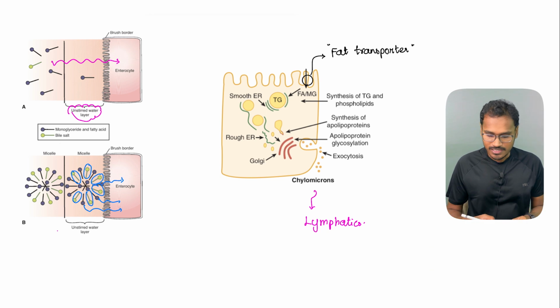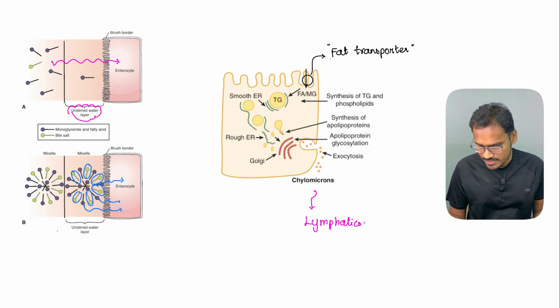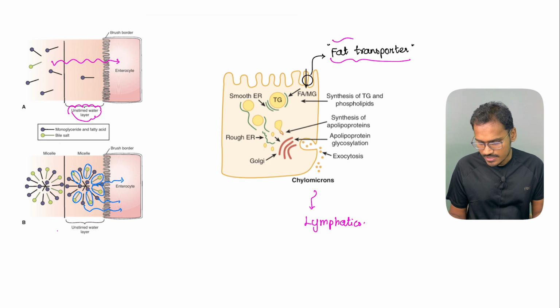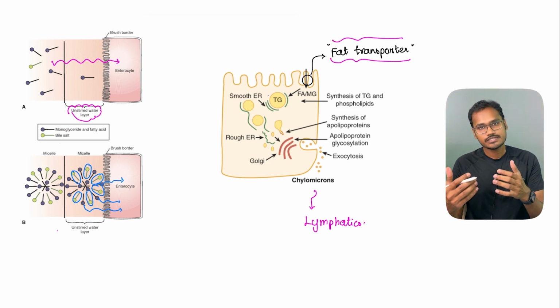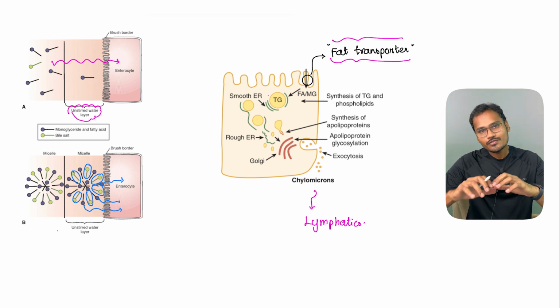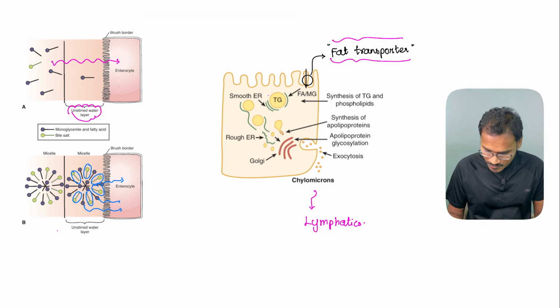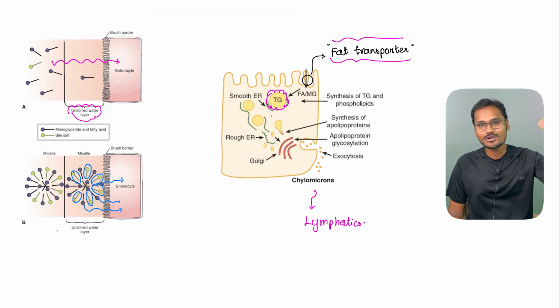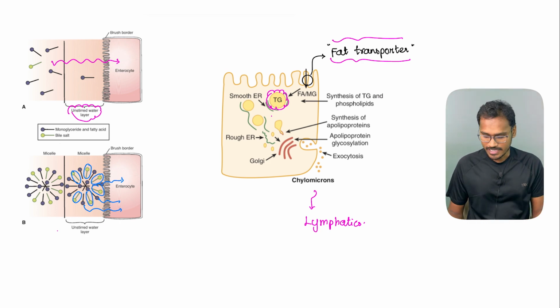And after that, the lumen will have some transporters. Previously, they said no transporter is required because lipids can easily pass through the lipid bilayer. The majority of passive diffusion also happens. But recently, they have found out that there are some fat transporters also. These transporters will transport the fatty acids and monoglycerides, and all of them will combine inside the cell to form the triglyceride. That's what I told you. Now we have broken down the entire story from triglyceride to free fatty acids and monoglycerides. But again, some formation of triglycerides will happen.